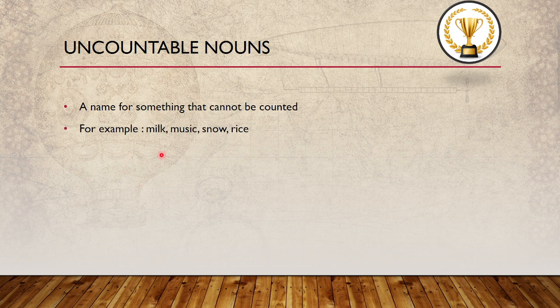For example, milk, music, snow, rice. Can we count rice? No, we just say rice. We cannot count snow, we cannot count music, we cannot count milk, sand. These cannot be counted, so they are called uncountable nouns.